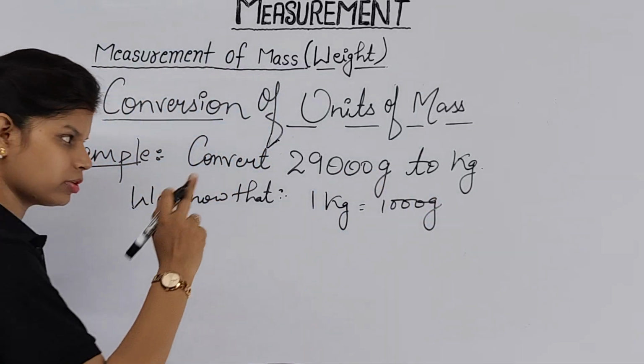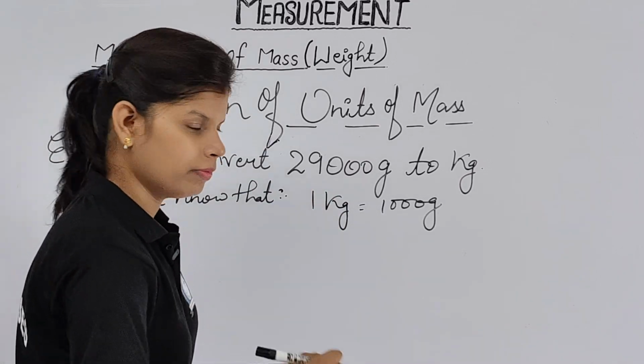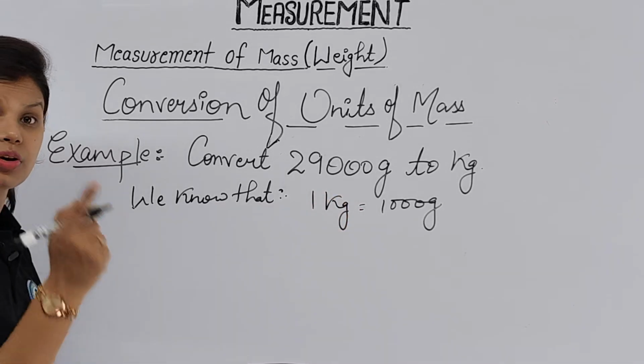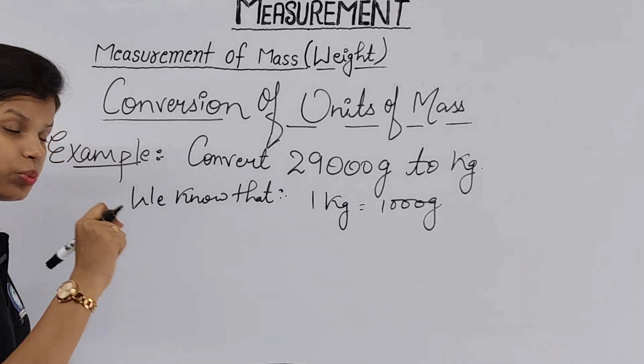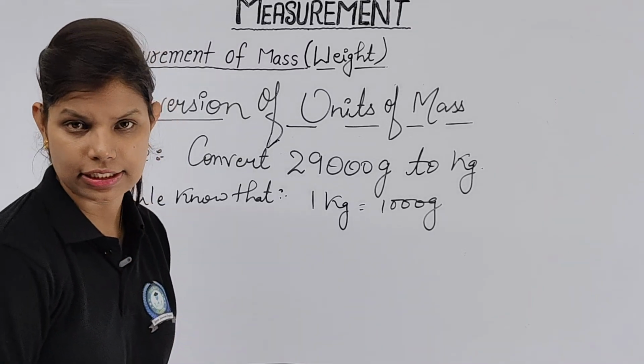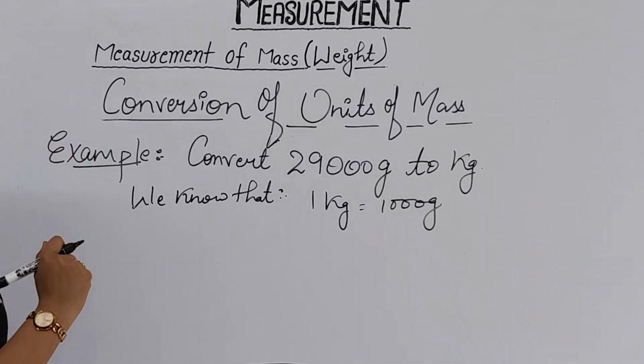That you know very well. If somebody asks you 1 gram equals how many kg, what answer will you give? That is just the reciprocal of this given operation. Reciprocal means opposite. That means 1 gram will be equal to 1 upon 1000 kg. Clear? Understood now? So please note it down.